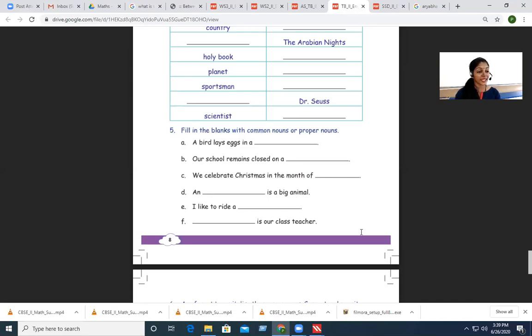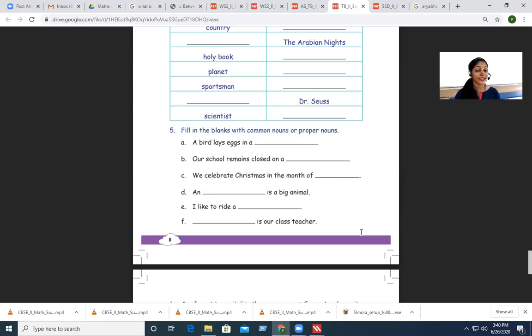We celebrate Christmas in the month of, which month? December. And when you write December, it's a proper noun, so you will start with a capital letter. Capitalize the first letter. And dash is a big animal. An elephant. An elephant is a big animal.